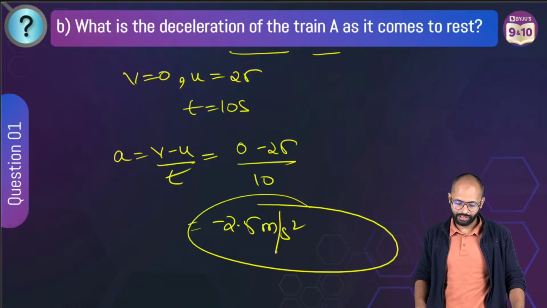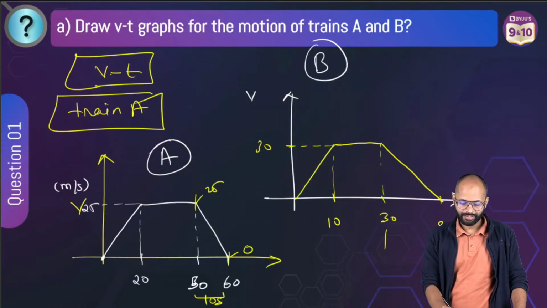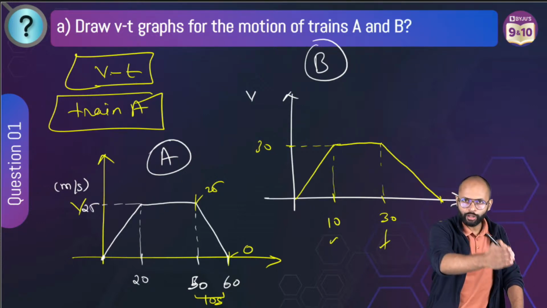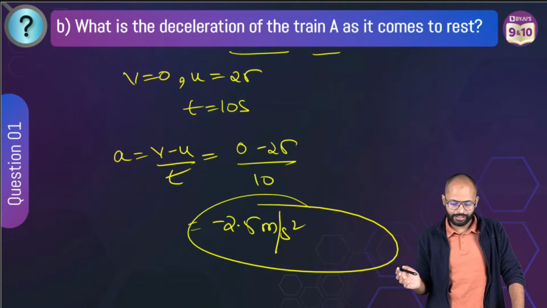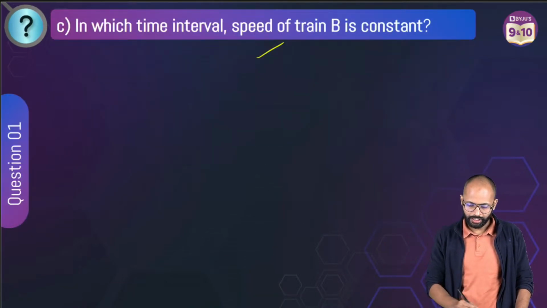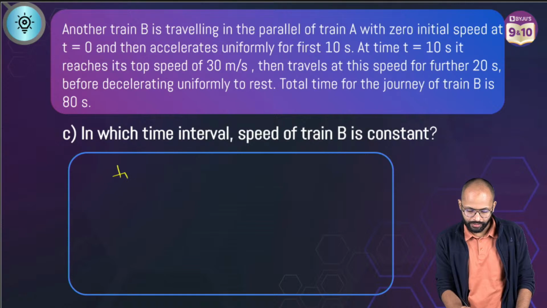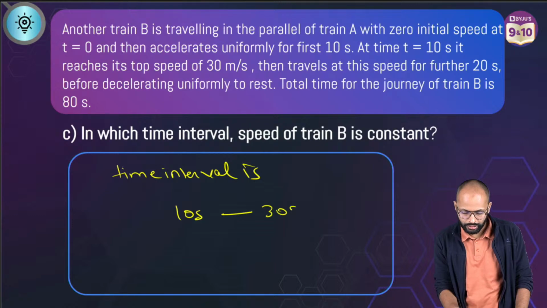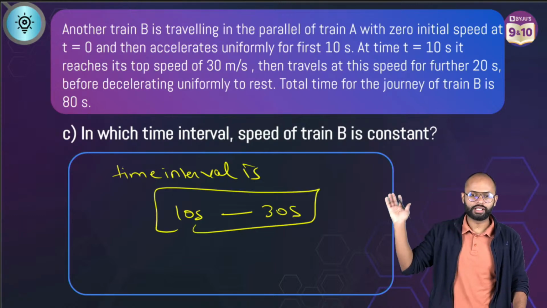In which time interval? 10 to 30 seconds, right? Total 20 seconds starting from 10 till 30 seconds. That is your answer. Correct, right? Fine, very good. So, the time interval is 10 seconds to 30 seconds. Correct? Done, sir. Very, very easy.